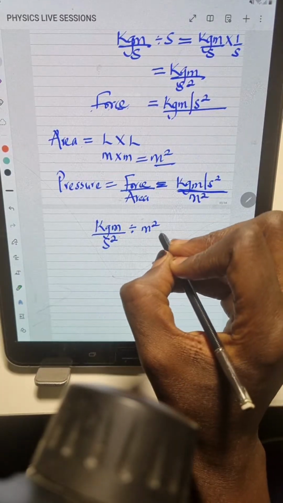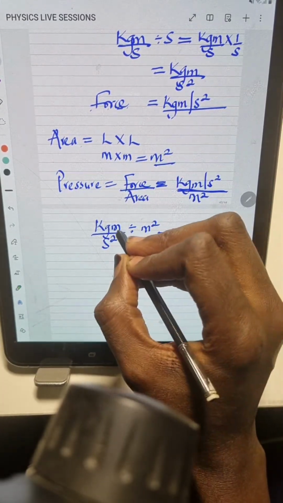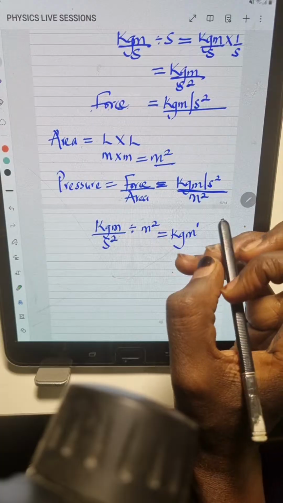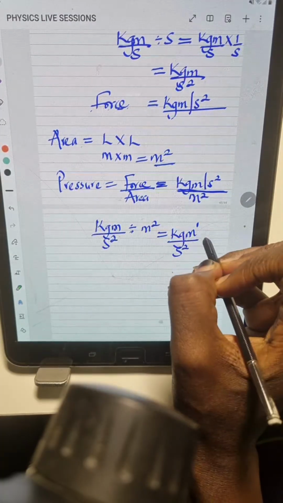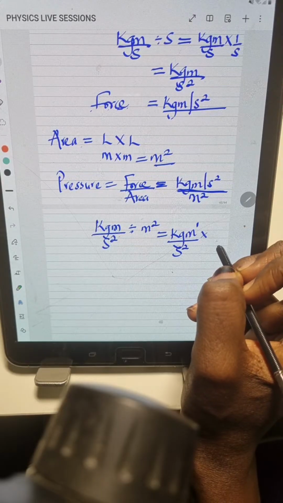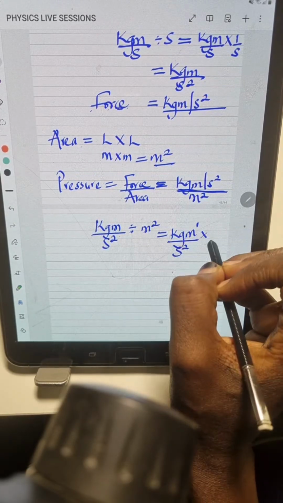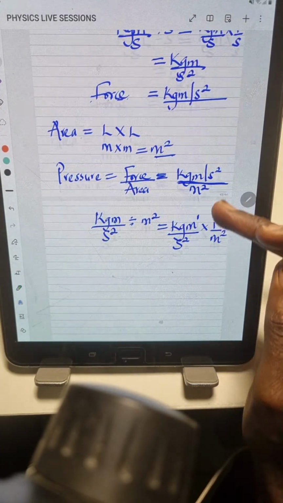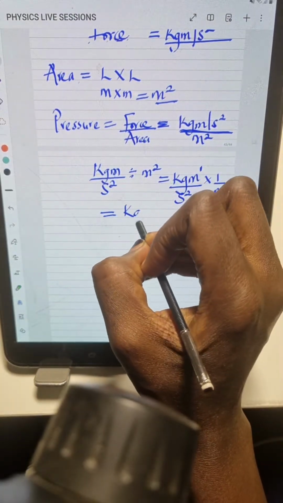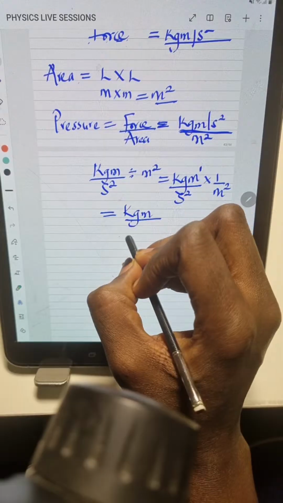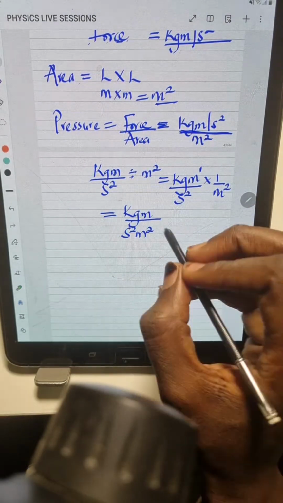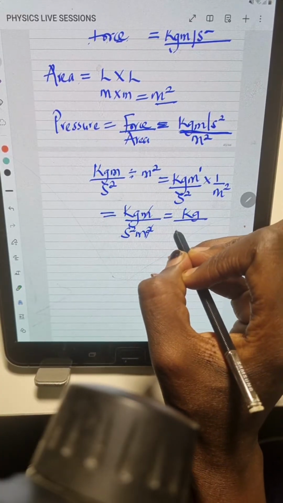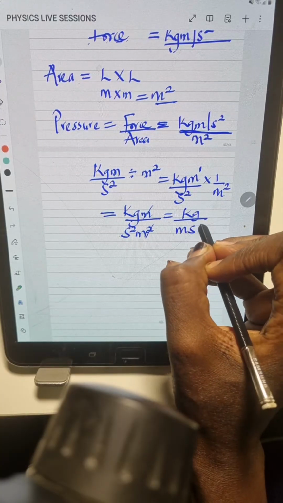Okay, so now this is equal to what? Kilogram. Now the meters here, that is the m, we bring them together. The first m here has a power of 1, right? So over s square, division turns to multiplication. If division turns to multiplication, what will happen? We take the inverse of m square, which is 1 over m square. So we keep simplifying, right? So this is equal to kilogram meter over s square m square. Now let's break it down. 1m here, we cancel 1m here. We have kg over m s square.